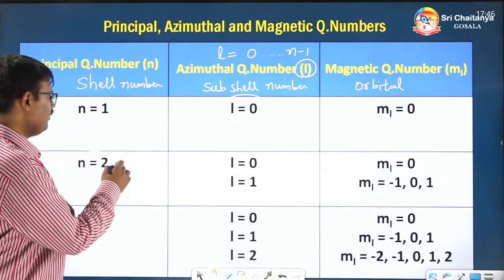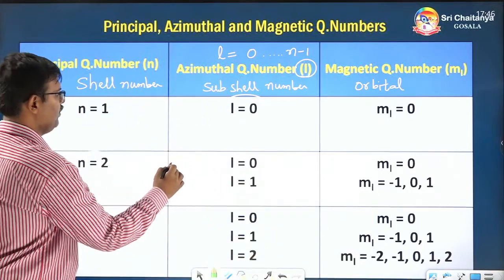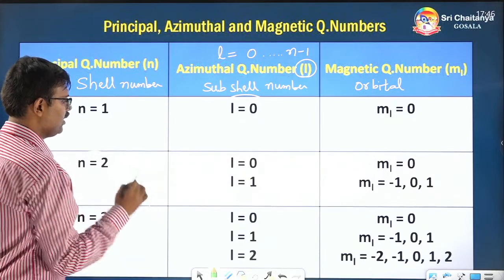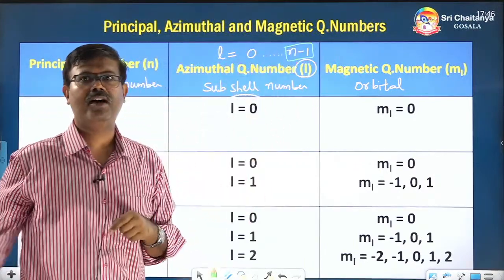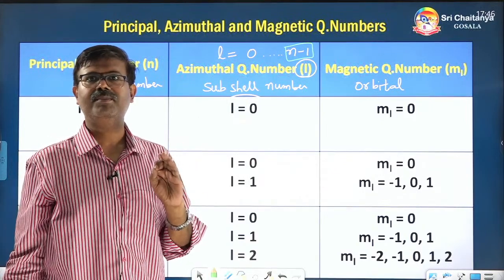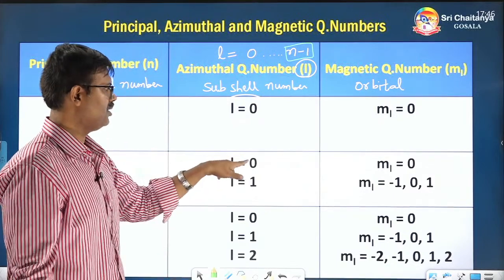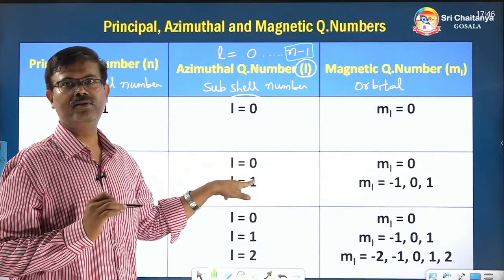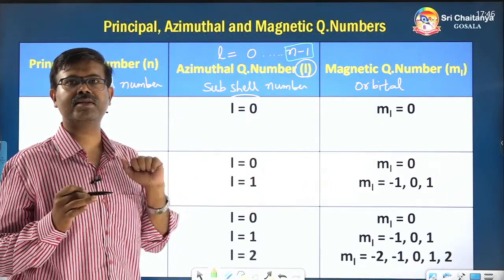Calculate n minus 1: 2 minus 1, which is 1. That means the last subshell number will be 1 only. That's why 0 is the beginning, 1 is the ending. Don't go beyond 1, 2 will not exist here, only 2 subshells exist.